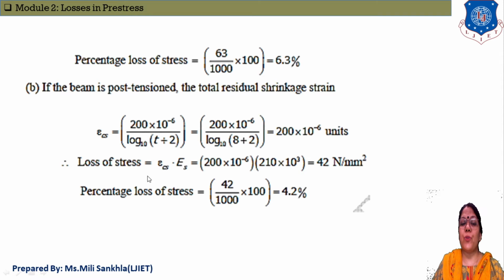Now loss of stress due to shrinkage is epsilon Ch into Es. Multiplying both values, my final answer is 42 Newton per mm square. Percentage loss of stress is the loss of stress due to shrinkage divided by the initial pre-stressing stress into 100, that is equal to 4.2 percent. Okay, we found the data asked in the example.